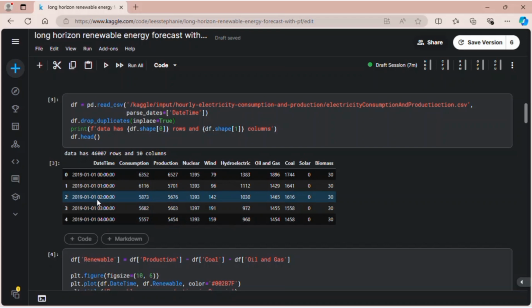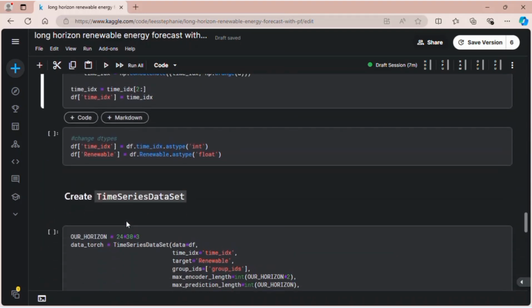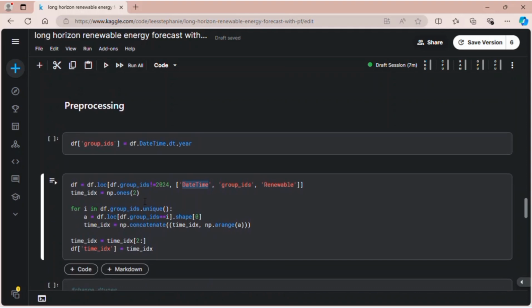But PyTorch Forecasting requires an integer for the time ID, so we have to convert that. That's what I'm doing here. By the way, in this line, we can see that I'm taking out the 2024 data so that our data frame is now the full 5 years from 2019 to 2023.